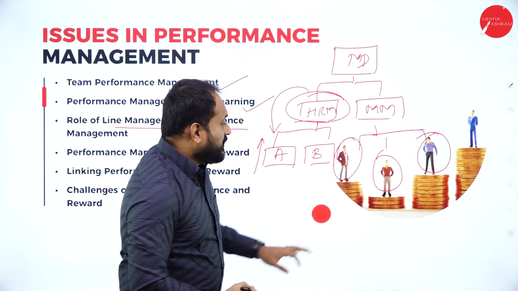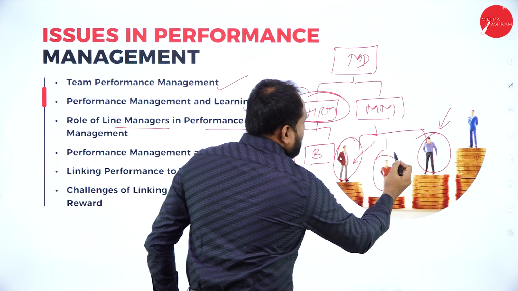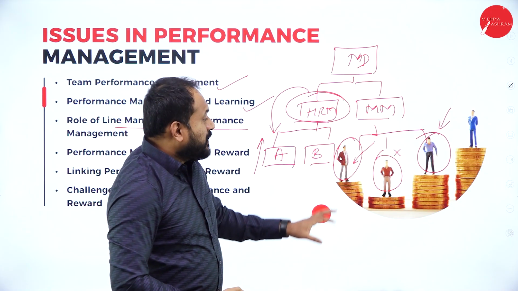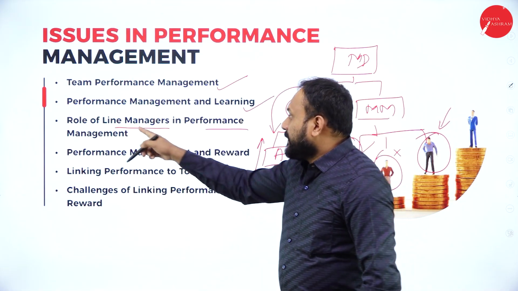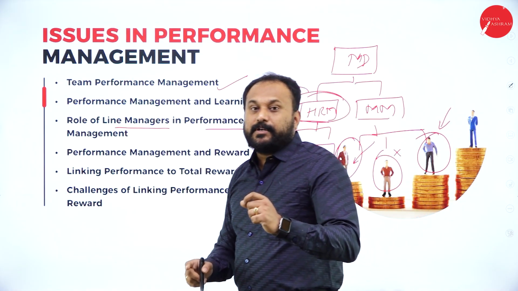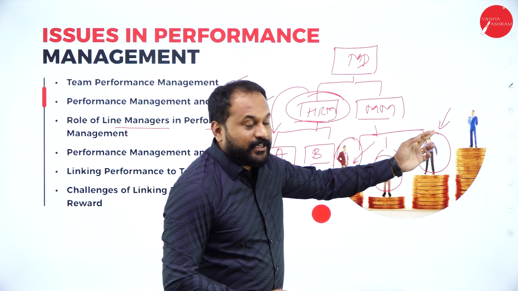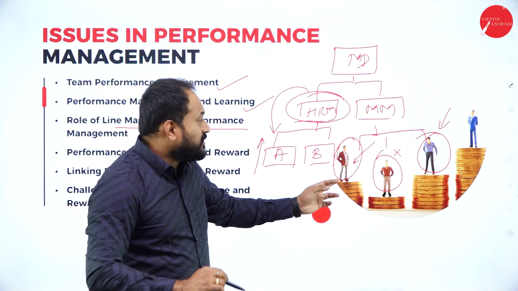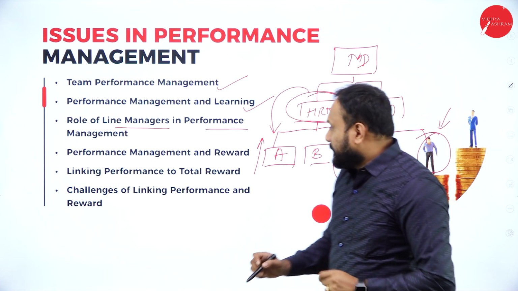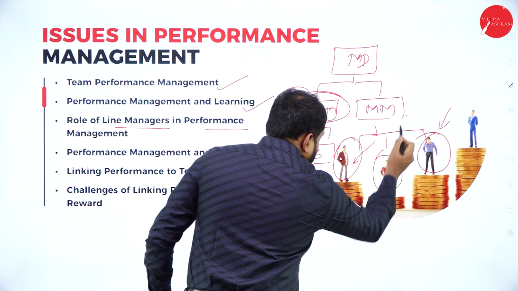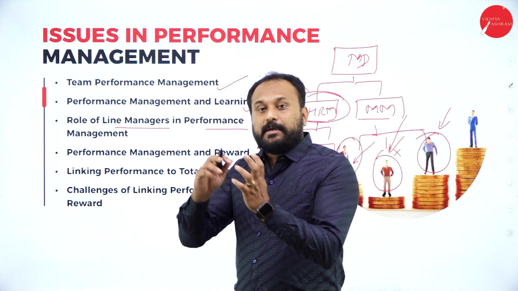Suppose the marketing manager says he's doing good, he's okay, but this guy is not. So what happens is, the performance management depends on your line manager. If it is not proper, this person will get less remuneration, he'll get more remuneration, he'll get medium. So this is the reason we are supposed to know. If any issue is there, why this person is not working more, you are supposed to know. Only then will the performance management be proper.